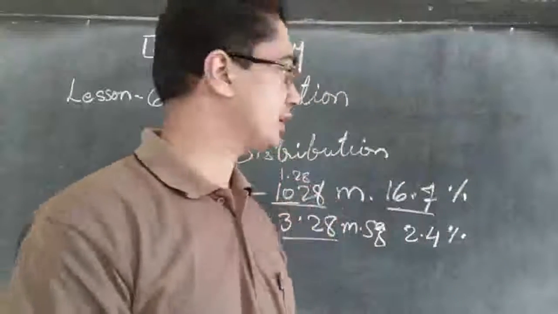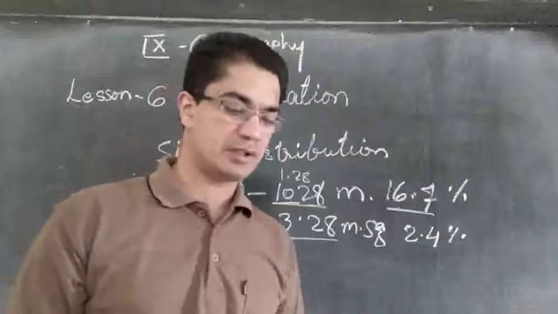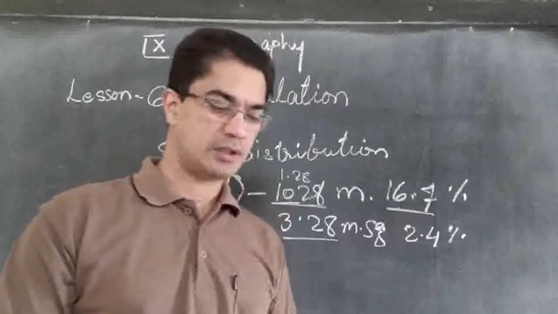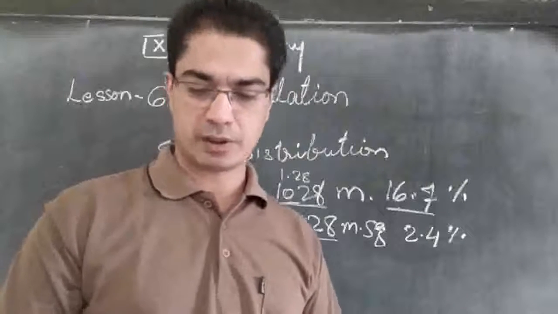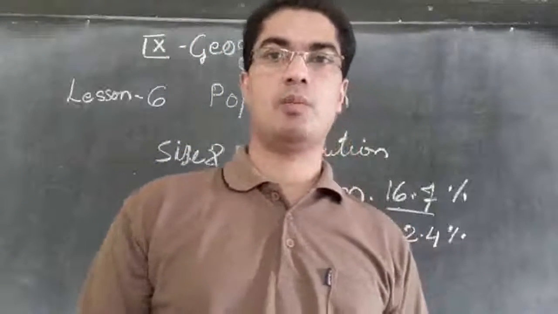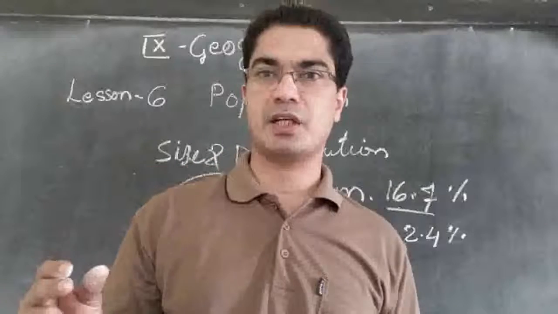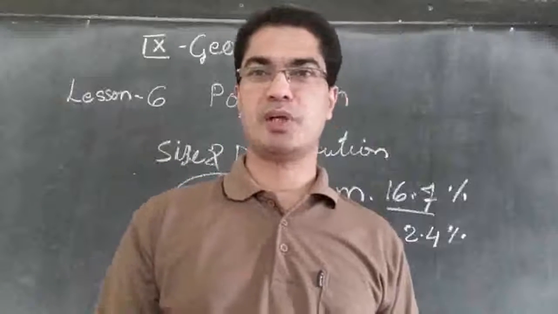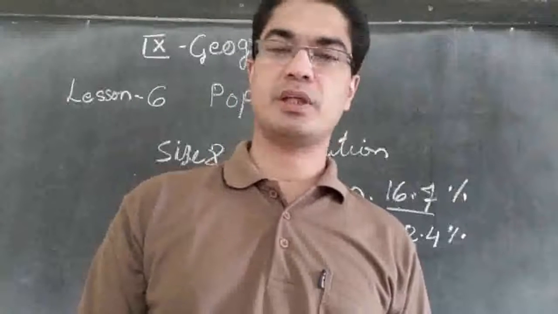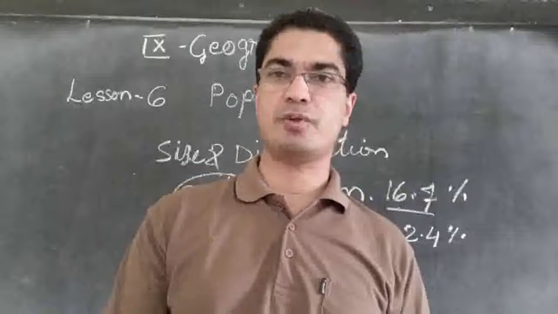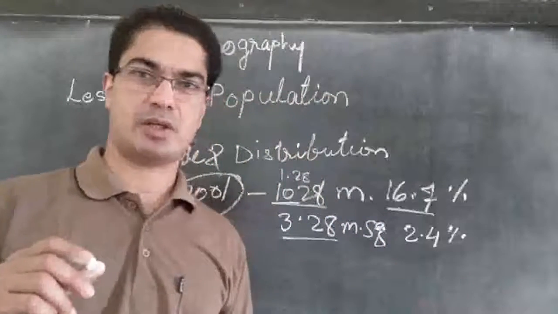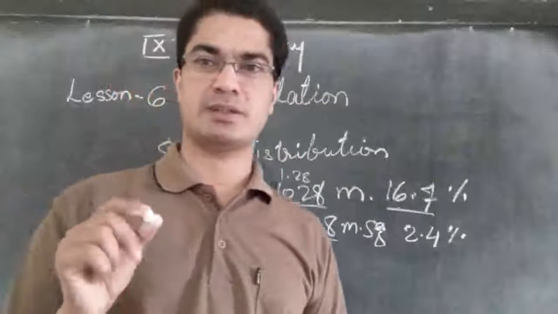Uttar Pradesh has about 16% of the total population living there. But in Rajasthan, though it is bigger than Uttar Pradesh, how many people are there? Only 5.5%. So what could be the reason? We are talking about all this in 2001 data, according to the 2001 census.